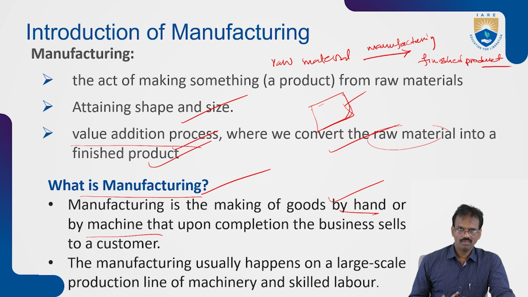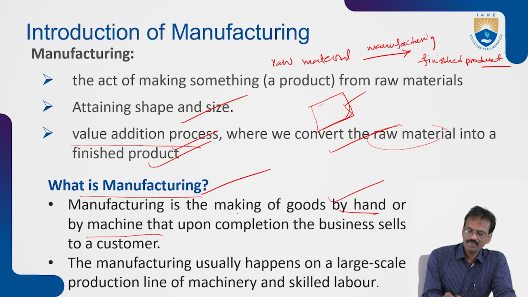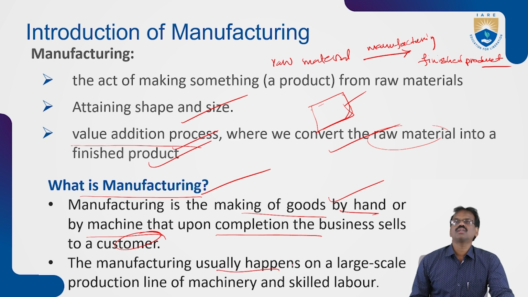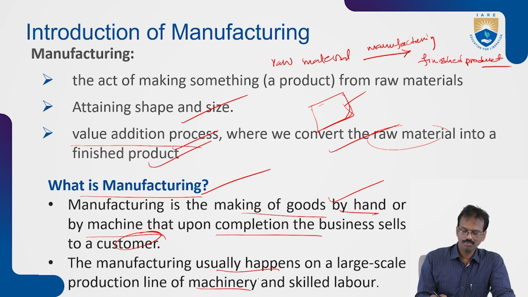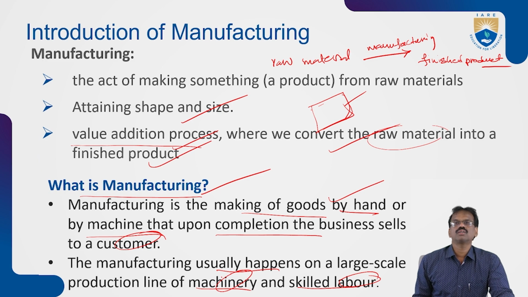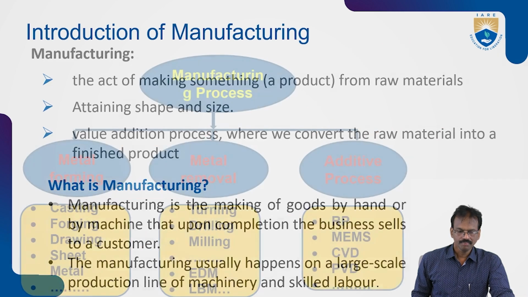Upon completion, the business sells to a customer. Manufacturing usually happens on a large-scale production line of machinery with skilled labor, so it requires machinery and skilled labor.